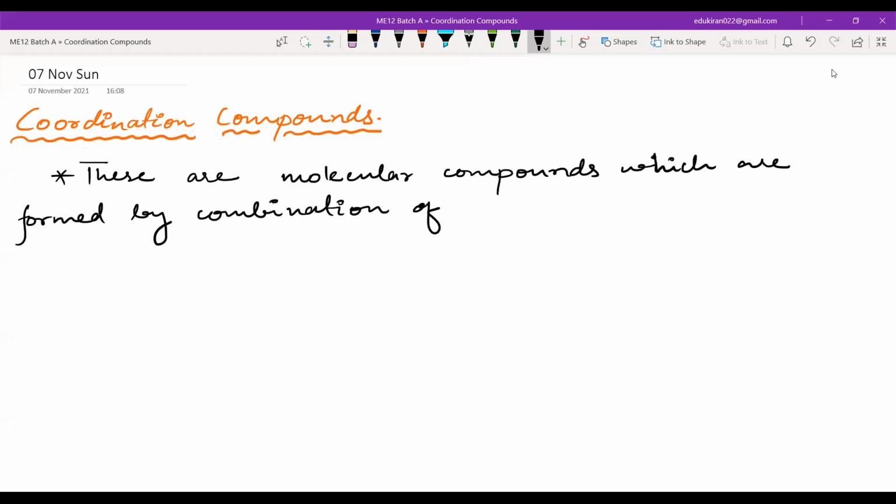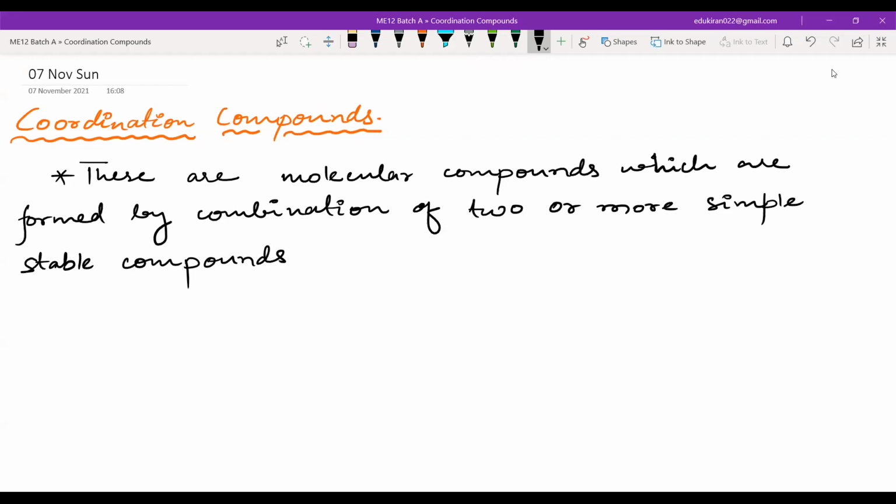So coordination compounds are formed by combination of two or more simple stable compounds.